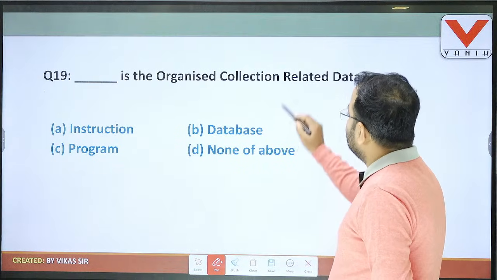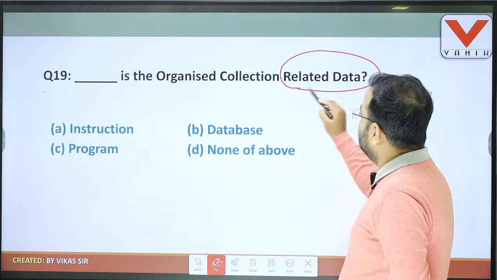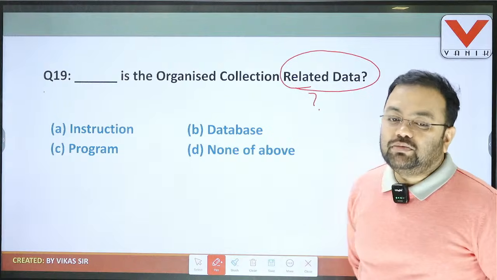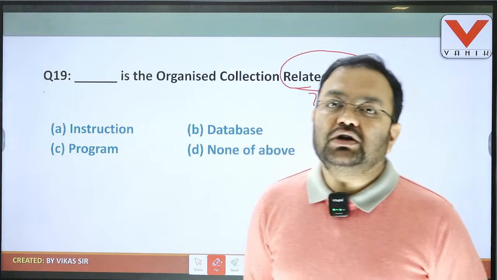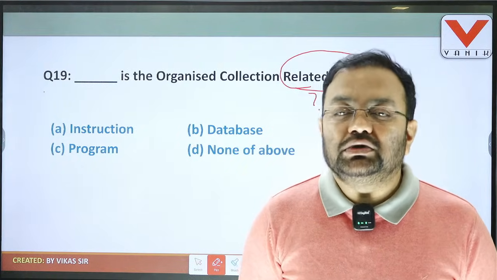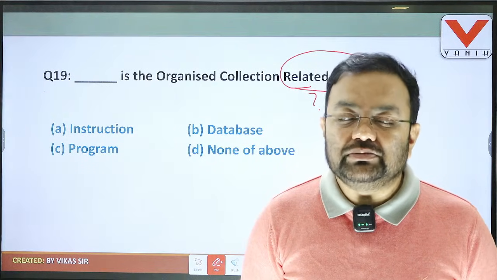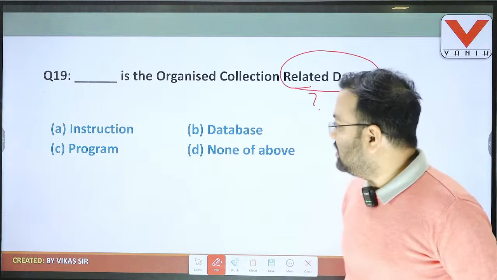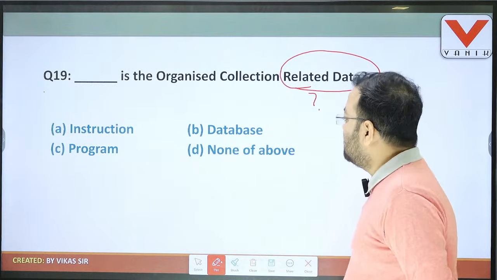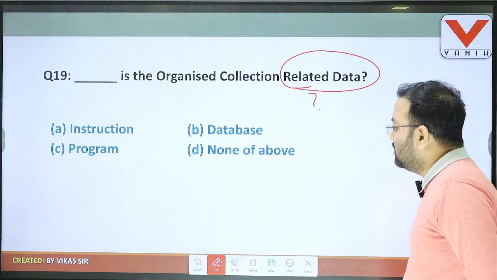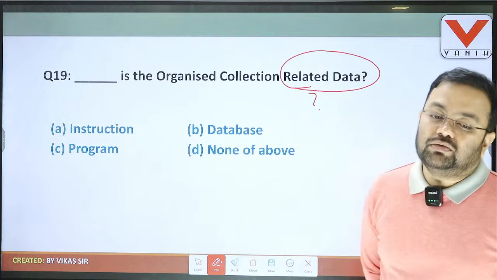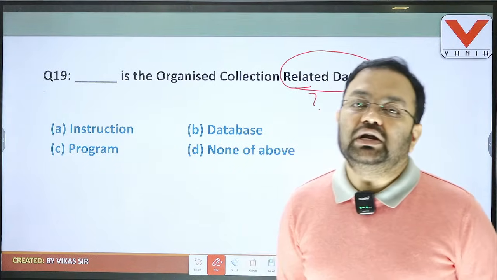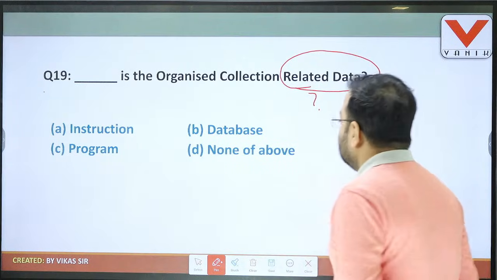Dash is the organized collection of related data. A very popular question. So whatever data we are providing, if it is maintained in an organized way, then what will the answer be? See here what the options are: option A instruction, option B database, option C program, and option D none of the above. The organized collection of related data is nothing but the database.